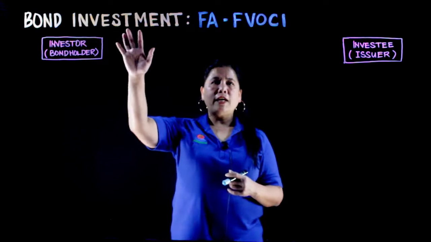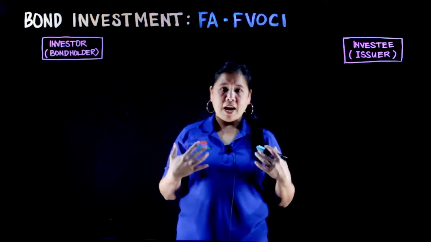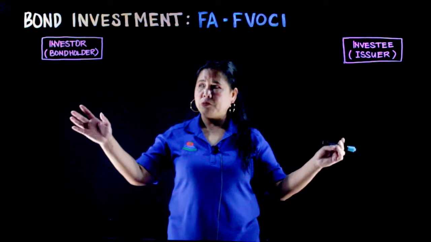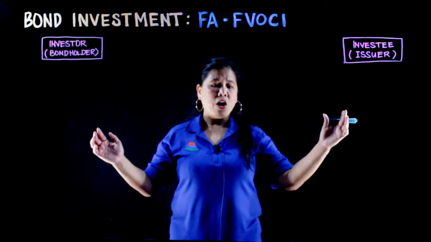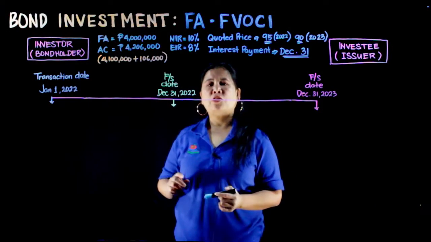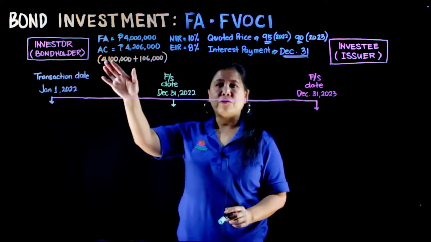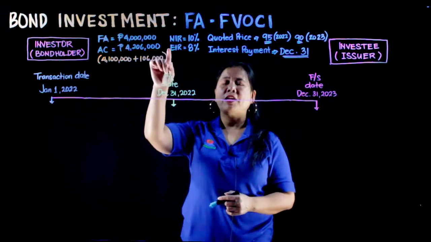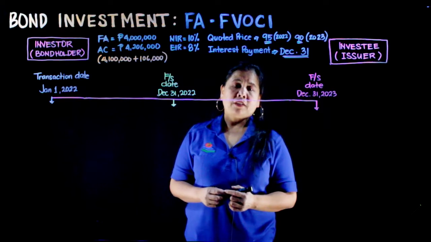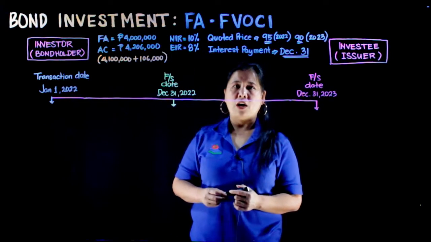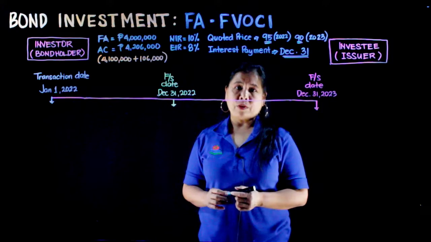So isusulat ko lahat ng mga informations na kakailanganin natin to solve this problem. I will put my timeline here from the transaction date up to December 31st of 2023. So sa practice questions na ito, we have a face amount of 4 million and our nominal interest rate is 10% and effective interest rate is 8%. Kailangan natin yan to solve for our amortizations of our premium.